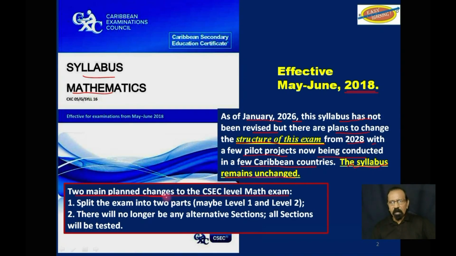The two main planned changes to the CSEC level of the math exam are: one, split the exam into two parts, and two, there will no longer be any alternative sections. All sections will be tested with compulsory questions.